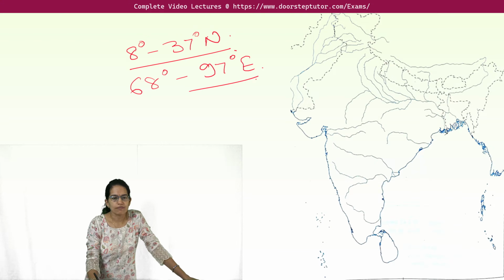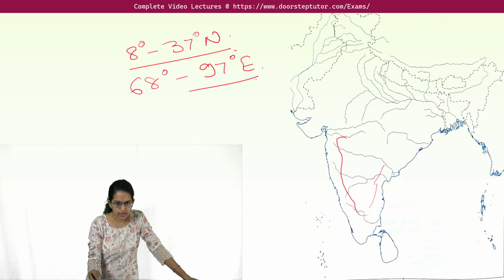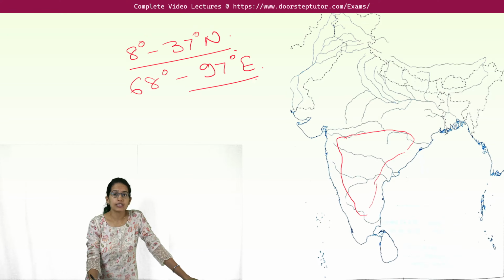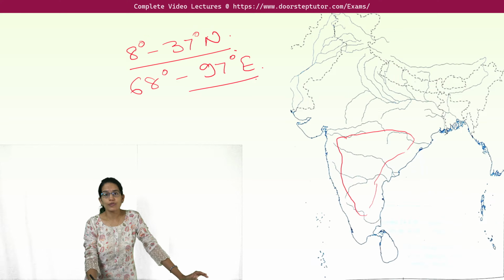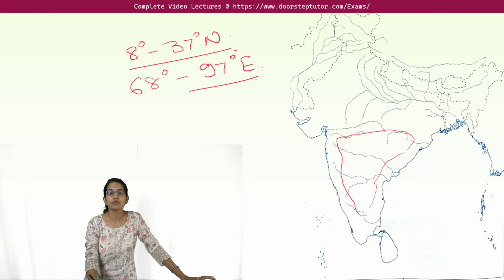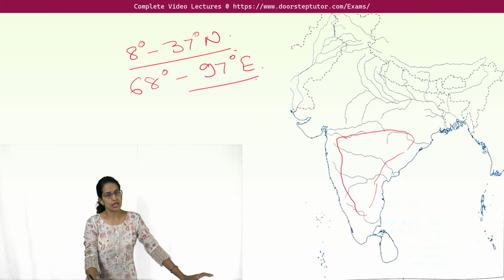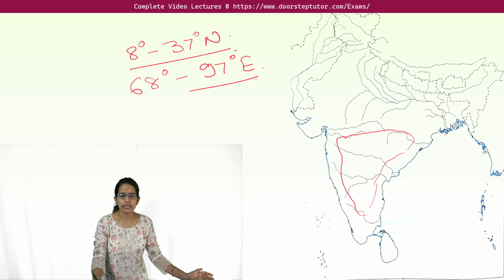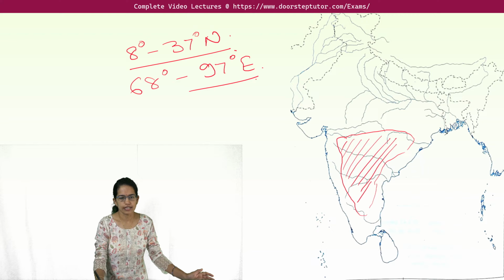So here we have the Deccan Plateau, one of the important plateaus that we would understand. I'll just mark the region. Note that the map that you would get is an outline of India along with the rivers drawn. Also, when you are asked to mark the rivers, it's important that you mark only the rivers which are present in Indian territory. No need to mark outside the Indian territory. Correct? So this is the region which we call the Deccan Plateau. The first labeling we have here is Deccan Plateau.